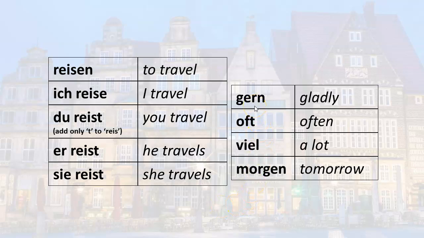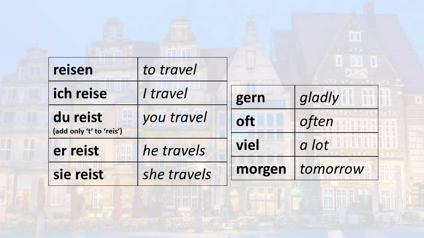So the first one is gern, gladly, oft, often, viel, a lot, morgen, tomorrow. Notice morgen has a lowercase m. Morgen with the lowercase m means tomorrow. If it has a capital M, Morgen, it means morning, as in guten Morgen, good morning. So again, this is the lowercase m, meaning tomorrow. Okay, so now here's the fun part. Let's apply what you've learned.